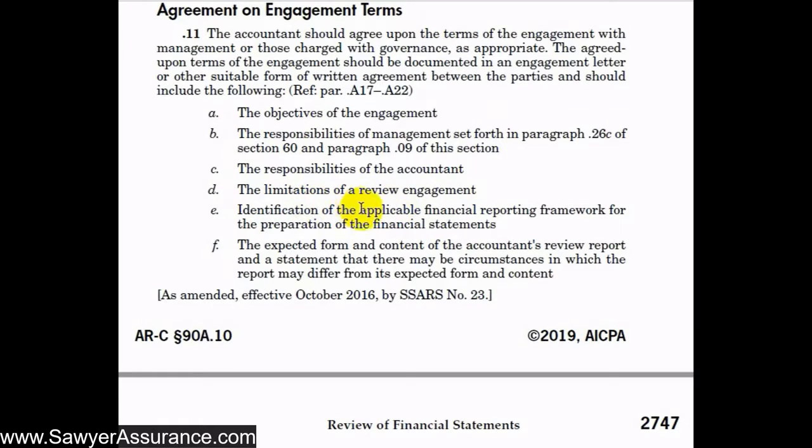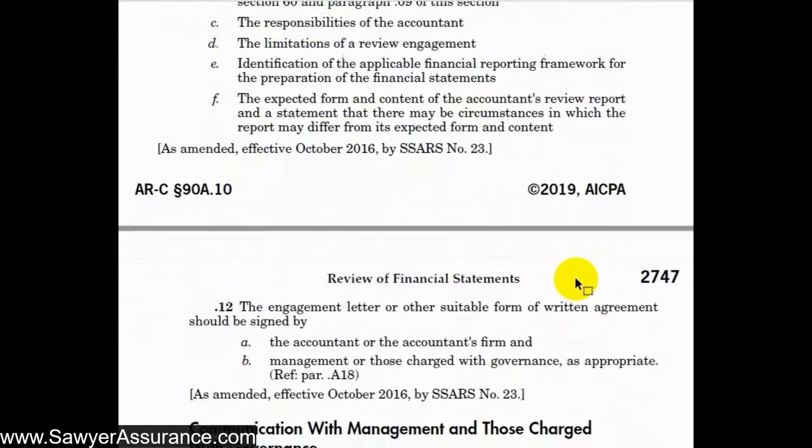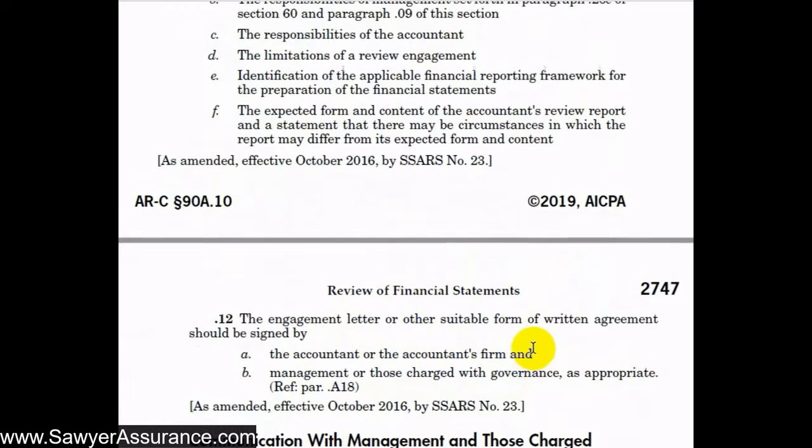It should discuss the identification of the applicable financial reporting framework for the preparation of the financial statements, and it should discuss the expected form and content of the accountant's review report, and a statement that there may be circumstances in which the report may differ from its expected form and content. So we need to make sure that all of these items are included in the engagement letter that the client signed. And so here it tells us that it should be signed by both us, which may be the accountant or the accountant's firm, and it should be signed by management or those charged with governance as appropriate.